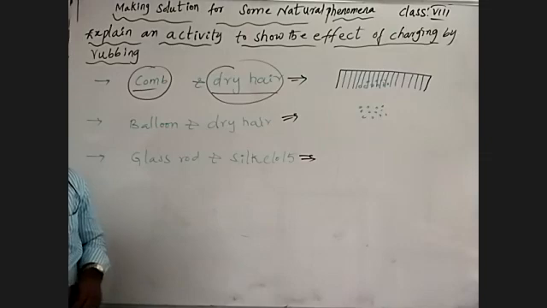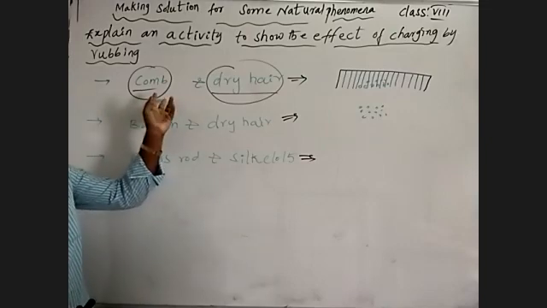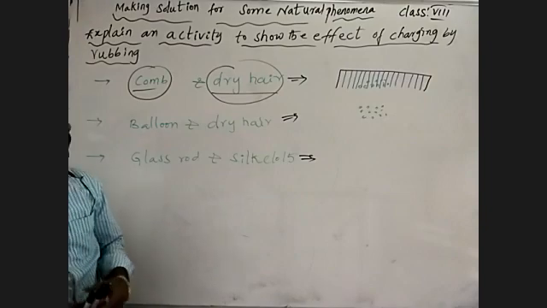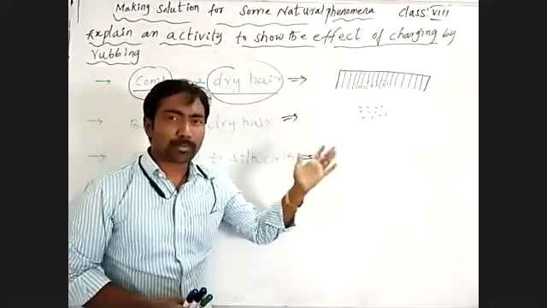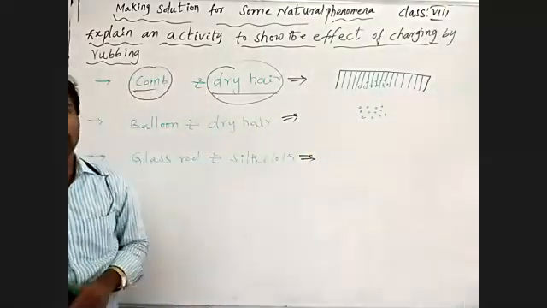Listen, after combing our dry hair, if you bring that comb near tiny pieces of paper, dried leaves or husk, we may observe that those tiny substances are attracted by the comb.